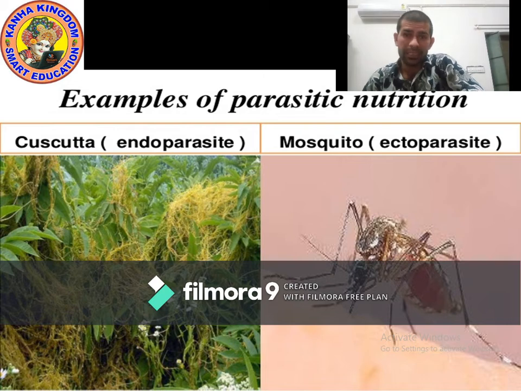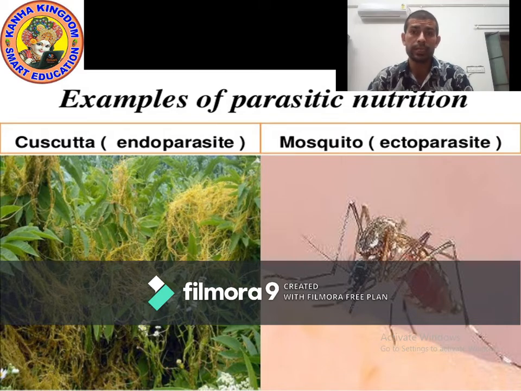Mosquito, we know, sucks the blood. Mosquito sucks the blood of the human body. It means we are the host for mosquito, and mosquito is a parasite. Amarbel, that is Cuscuta, is also a parasite.